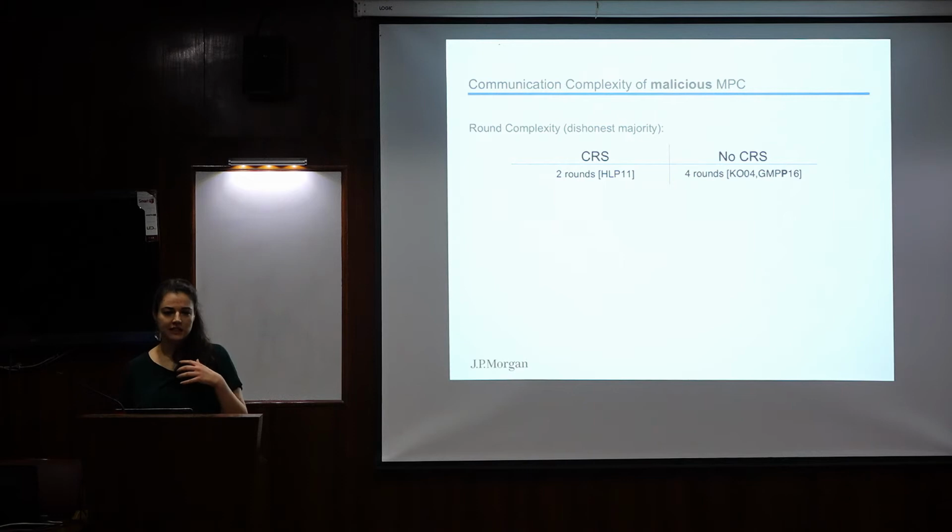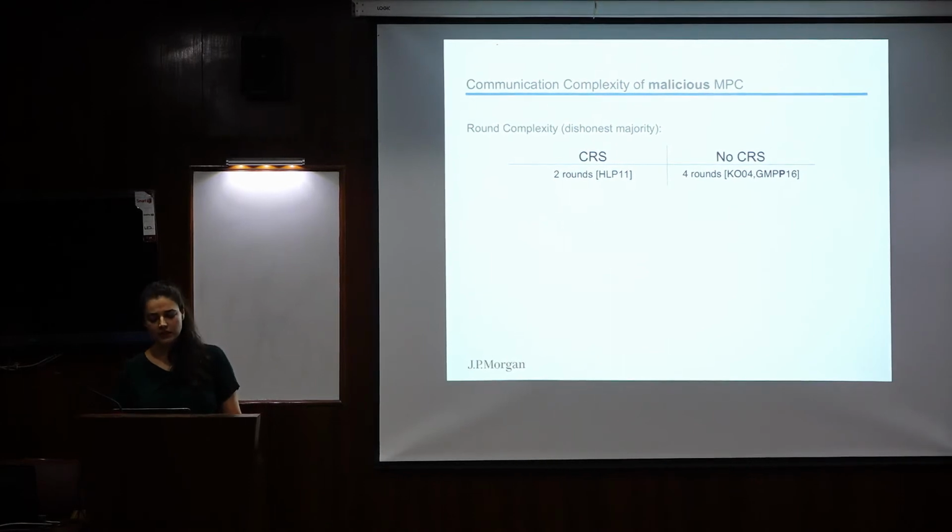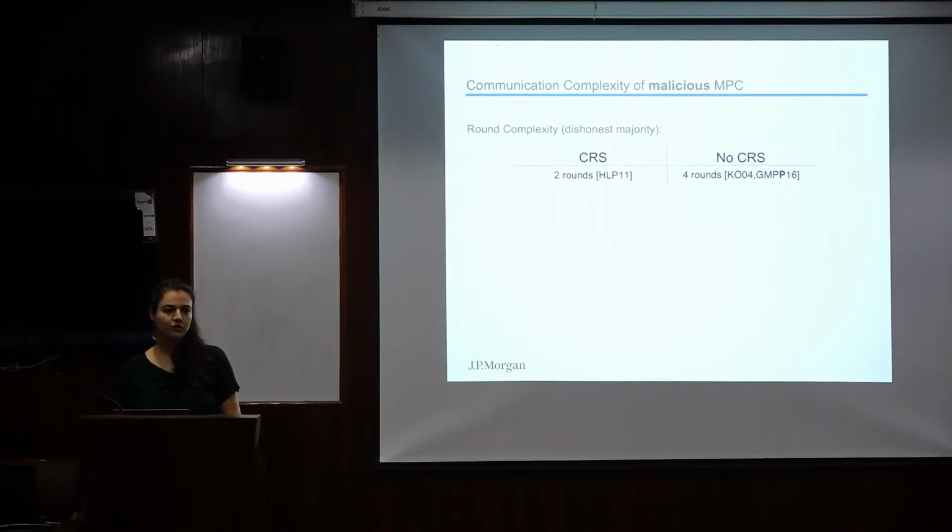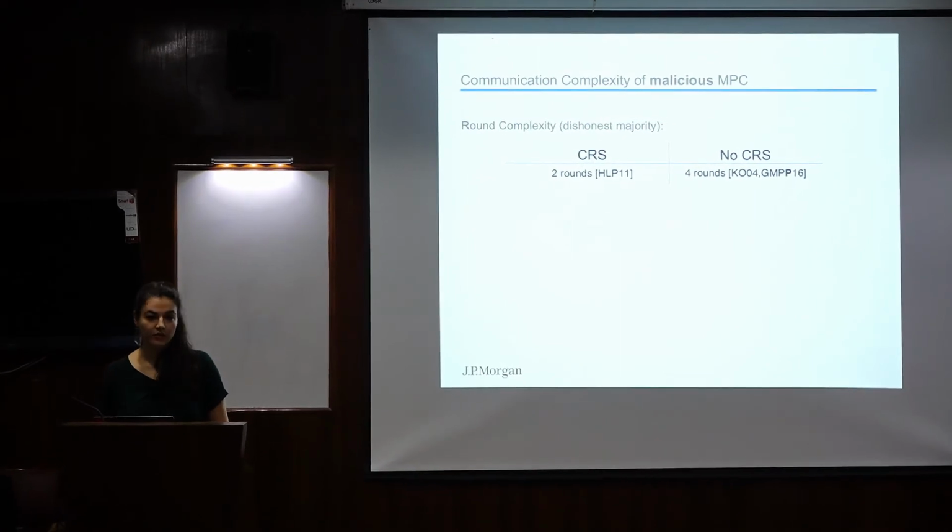If they send us the messages, then we can go offline and try to compute the function based on the different inputs that we have. We can keep using different inputs for ourselves, keeping the inputs of the honest parties the same. So we do this residual attack to find the inputs of the other parties. So one round is not possible for secure multi-party computation, as shown by Halevi, Lindell, and Pinkas actually. If we don't have a CRS, then the impossibility results give a lower bound of 4 rounds. So we cannot do better than 4 rounds.